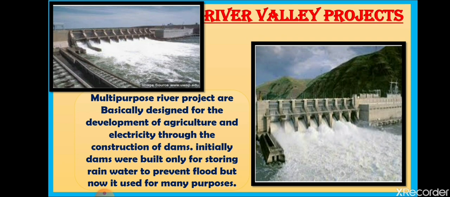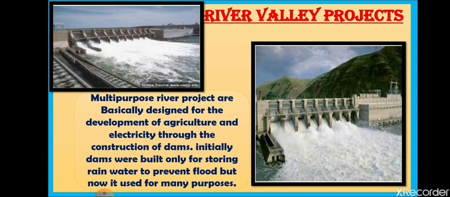For saving people from floods, the concept of building dams came into existence. As you can see in the picture, a dam is constructed on river bodies to lower the speed of the water, acting as a barrier for the water. So basically, this is river valley projects.